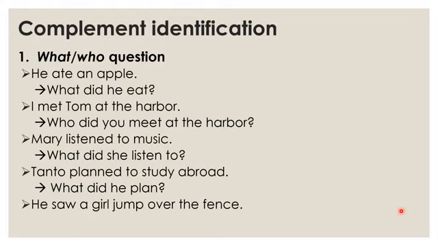And then we have "he saw a girl jump over the fence." So "a girl jump over the fence" here is a complement because you can ask, what did he see? He saw a girl jump over the fence. It is the complement of the verb see.